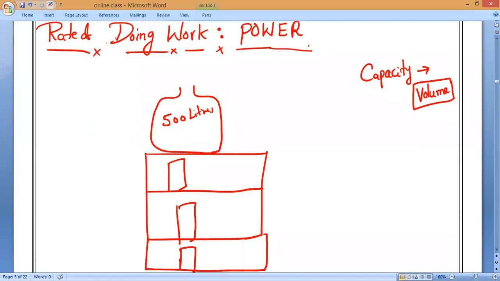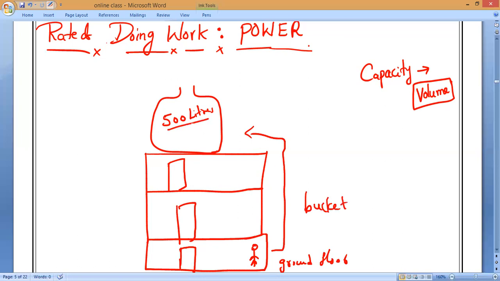Now, a strong man may fill this tank in 3 hours with the help of a bucket, from the ground floor to the roof of the second floor. So I will put a competition to Mr. Omar, and let me consider he is a very strong man. He has to take water from the ground floor to the second floor terrace with a bucket and fill this tank.